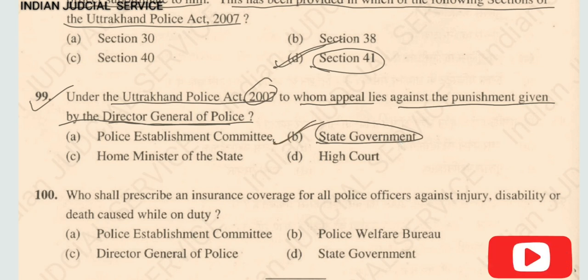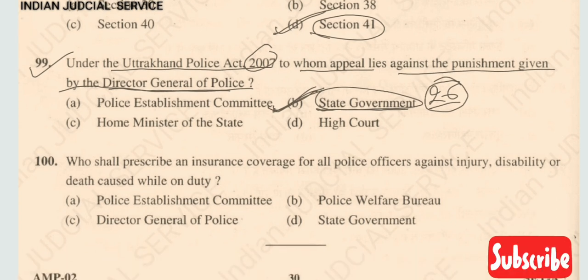And under which section? Under section 26. And if order made by the Director General of Police, in that time the appeal to be to the state government, and if any subordinate officer giving the order, in such order is appealed to the next senior officer. So this thing is provided in section 26 of Uttarakhand Police Act 2007. So answer of this question is here option B, state government.